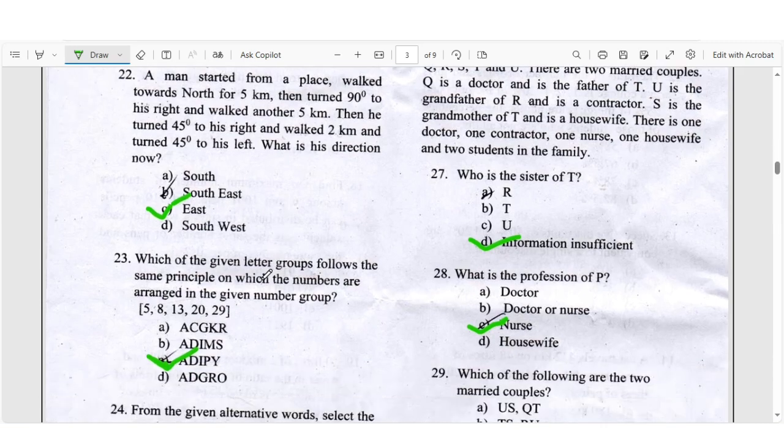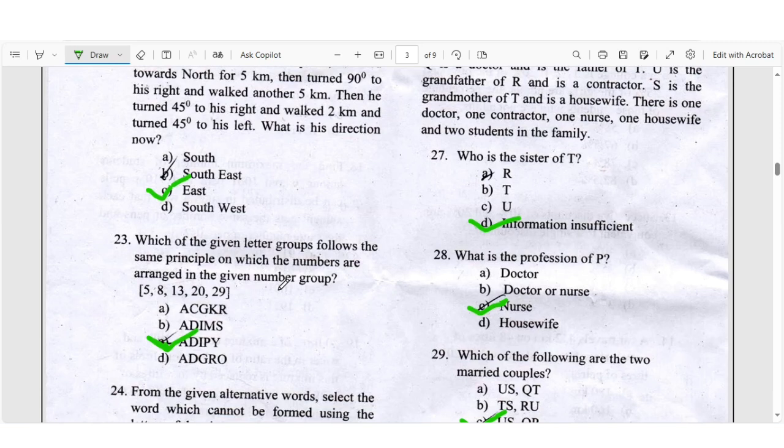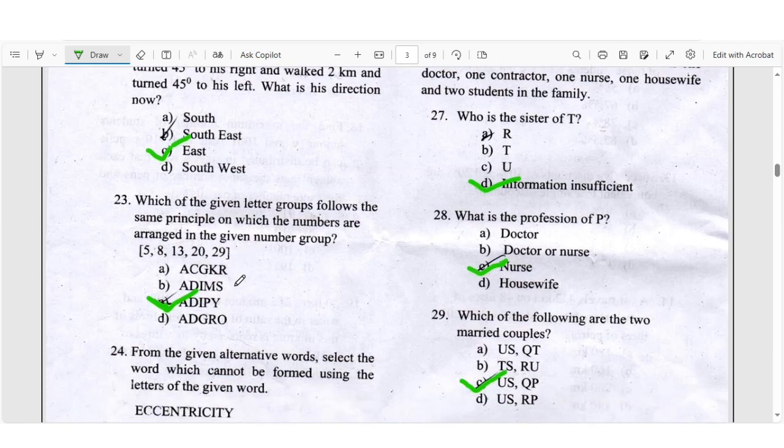Question number 23. Which of the given letter groups follows the same principle on which the numbers are arranged in the given series? 5, 8, 13, 20, and 29. The right answer is C, A, D, I, P, Y.